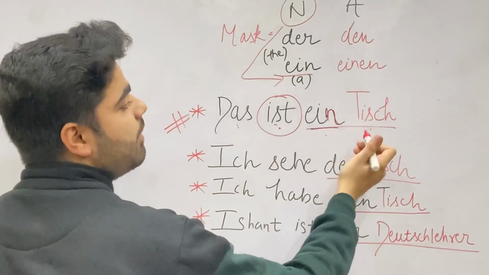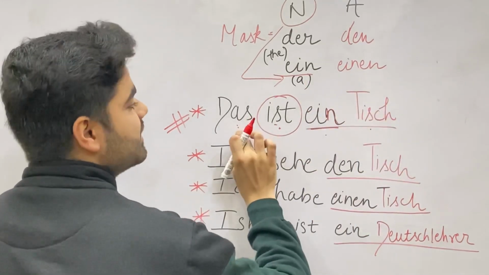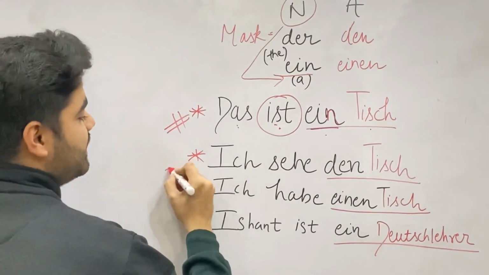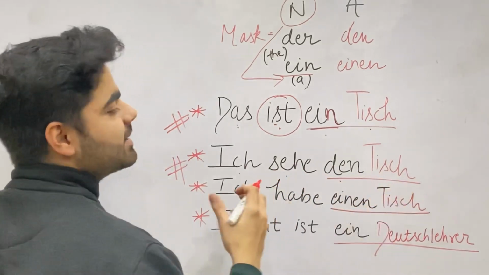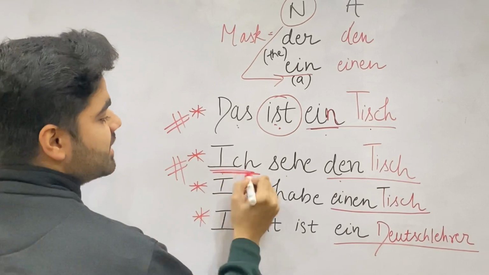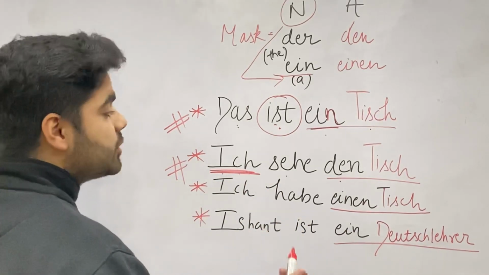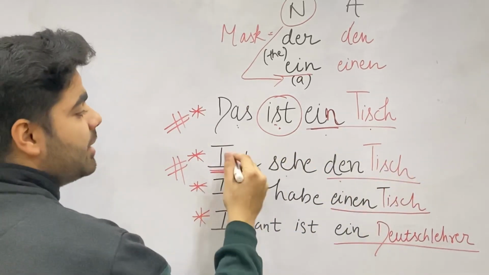We are only talking about one thing as the subject of a sentence: Tisch. That's why it is a nominative sentence. But if I talk about this sentence, Ich sehe den Tisch, that is, I see the table. Of course, here ich is the subject of the sentence. Who is doing? Of course, I. I am seeing the table. So who is seeing the table is always